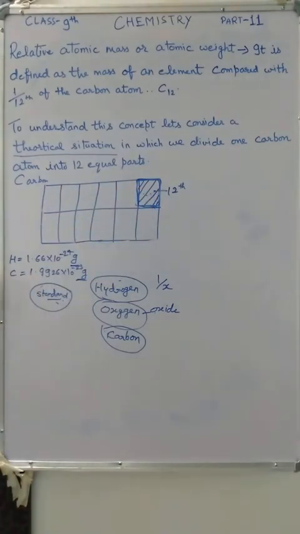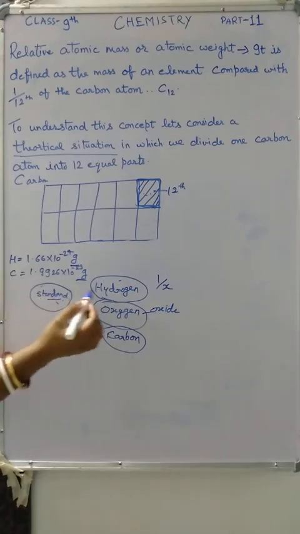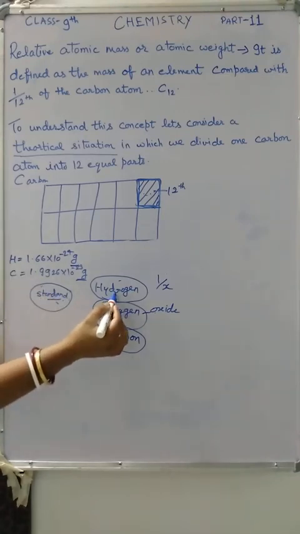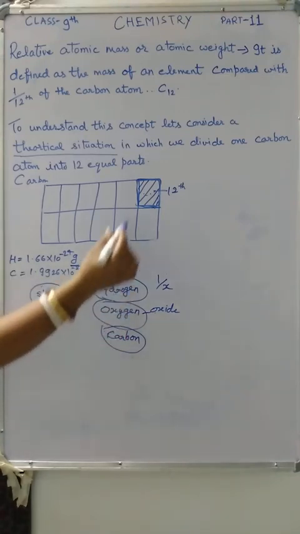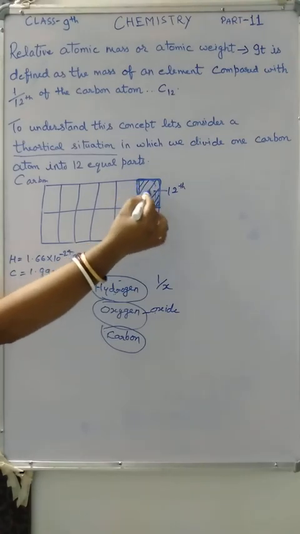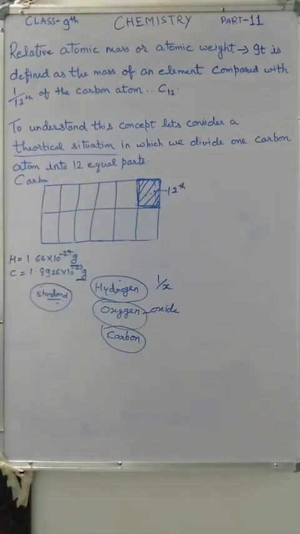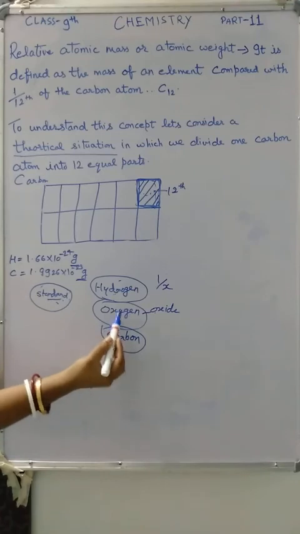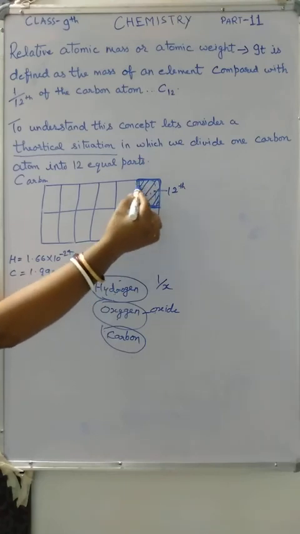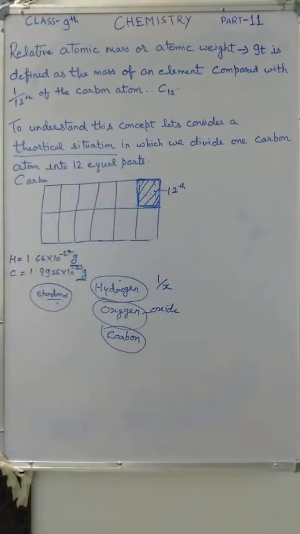Suppose you have to find out the mass of this hydrogen atom, so you have to compare the mass of this hydrogen atom with this 12th part of this carbon atom. Suppose you have to find out the mass of this oxygen atom, you have to compare the mass of this oxygen atom with this 12th part of this carbon atom.